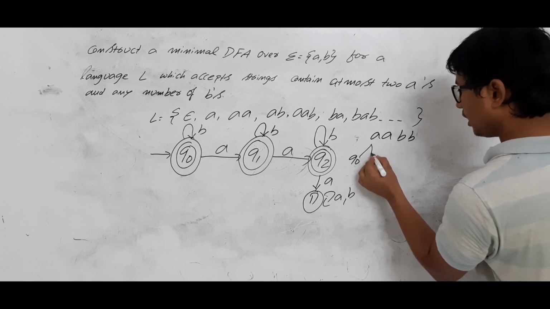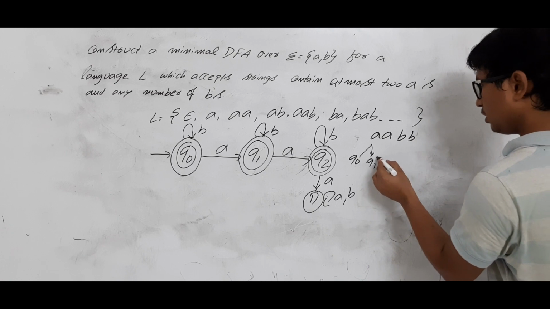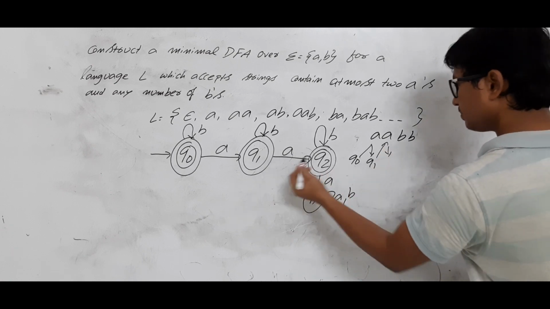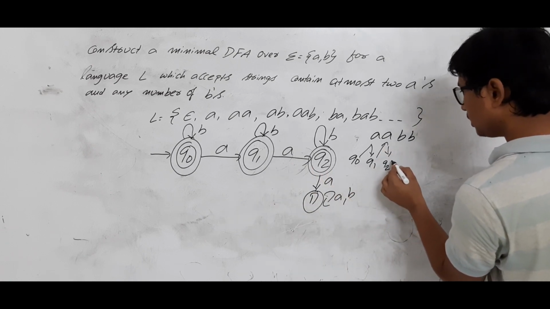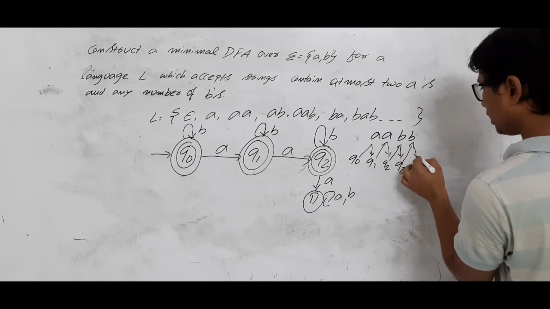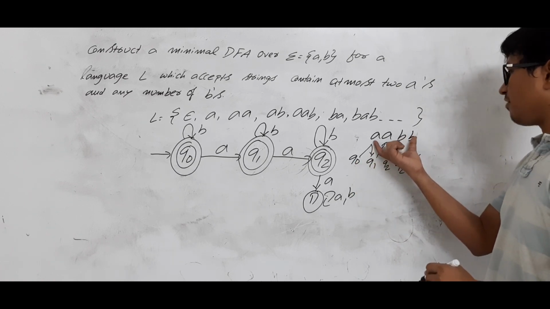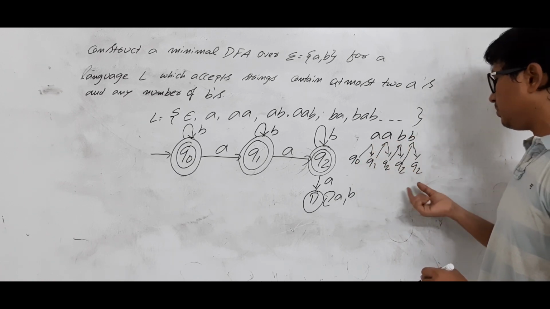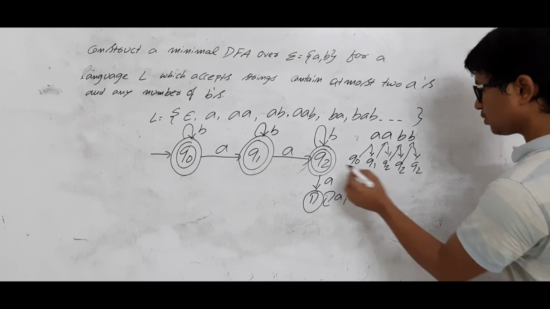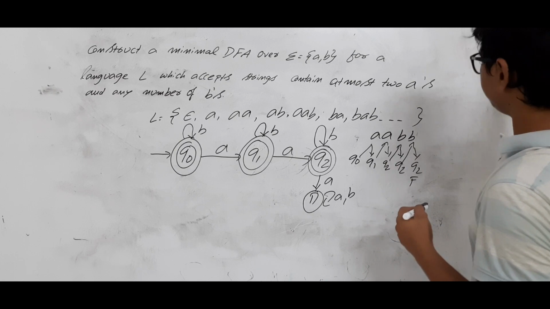Q0 on A, I came to Q1. Q1 on A, I will go to Q2. Q2 on B, I will stay in Q2. Q2 on B, I will go to Q2. Now, after parsing the entire string AABB from the initial state, I reach Q2, which is a final state. Then I can say that it is accepted.